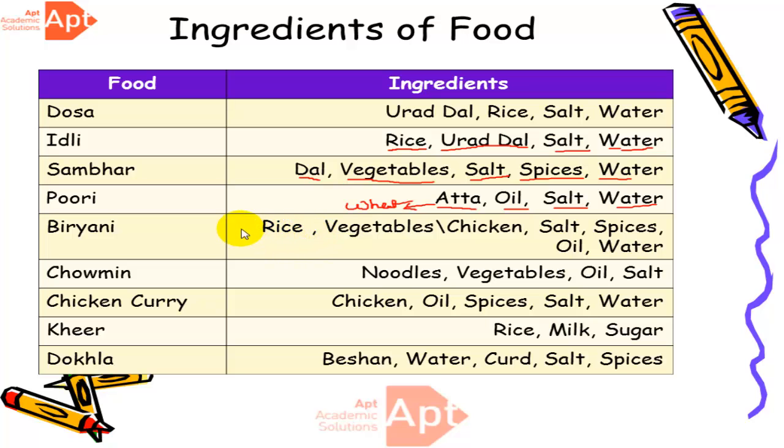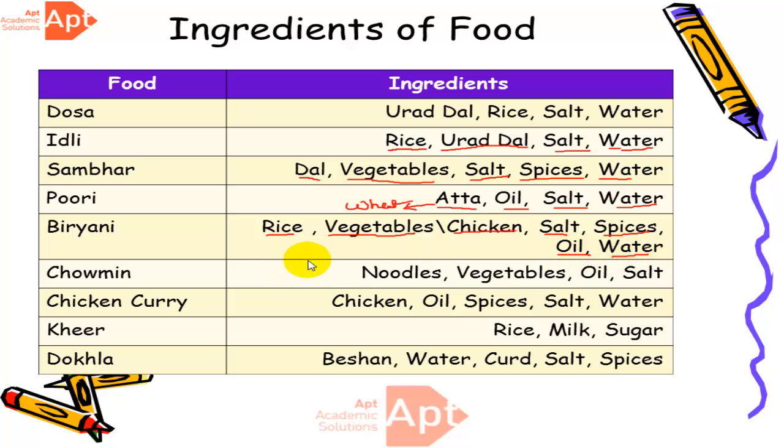Now biryani. Biryani is a very famous Mughlai dish, right? Now we all know the famous Hyderabadi biryani. We need rice, vegetables, chicken, salt, spices, oil and water.